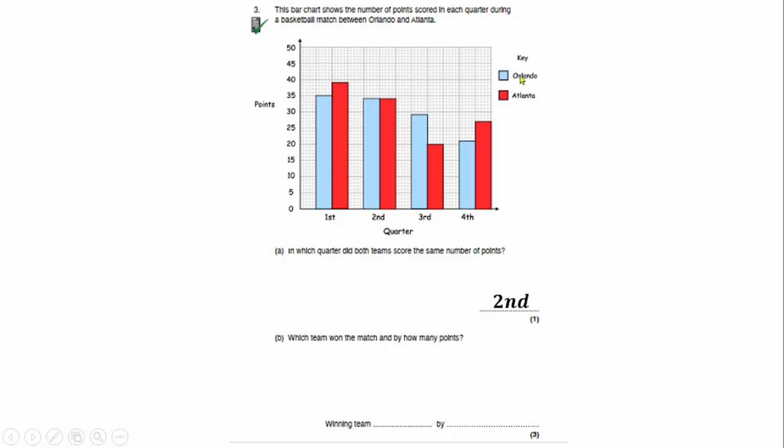That means you need to know all the points Orlando got in all the quarters added together. Then you need to know the number of points Atlanta got added together. Then subtract one from the other. That will tell you the point difference between them. So let's do Orlando. For the first quarter 35, second quarter 34, third quarter 29, and for the fourth quarter 21. If you add together, that gives us 119 points.